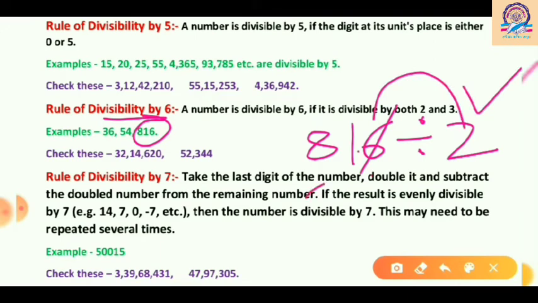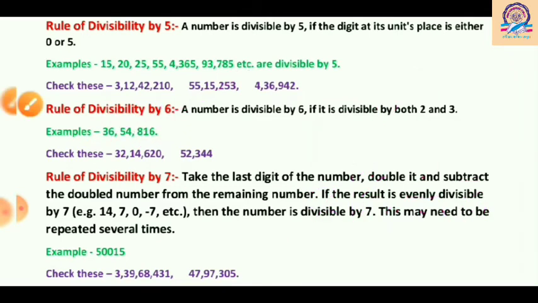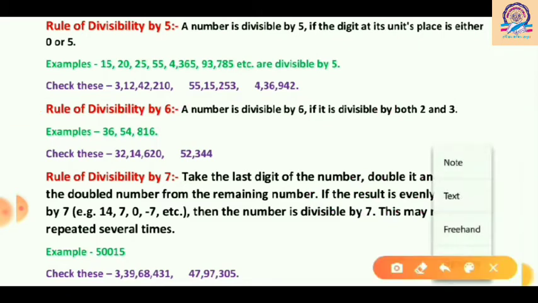Now you will check whether 816 is divisible by 3 or not. So what is the rule? Yes, we have to find the sum of the digits. 8 plus 1 is 9 and 9 plus 6 is 15, and 15 is a multiple of 3 and it is divisible by 3. So 816 is also divisible by 3. It means the whole number 816 will be divisible by 6. Some more examples are here, 36, 54. Now for your practice I have two big numbers.